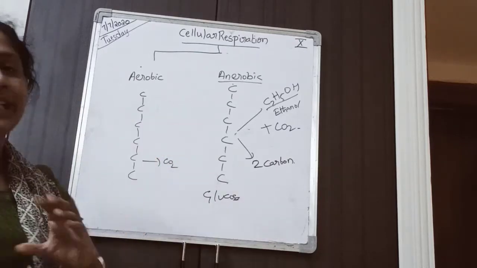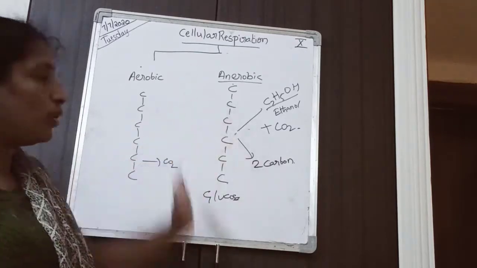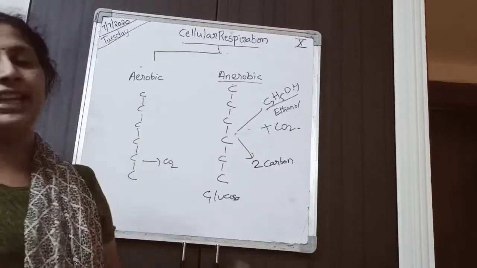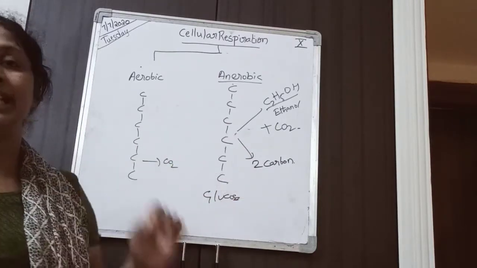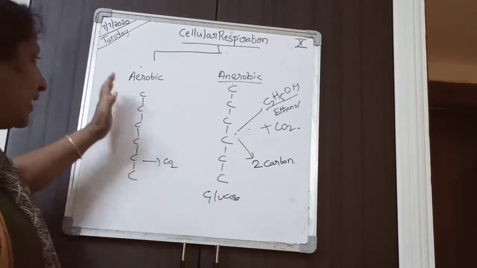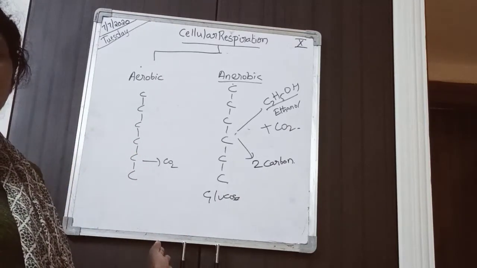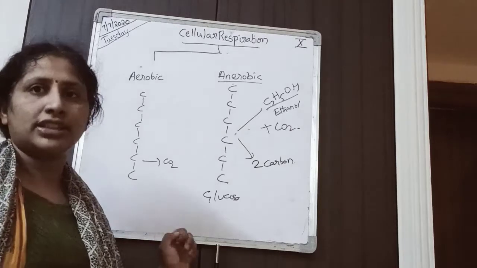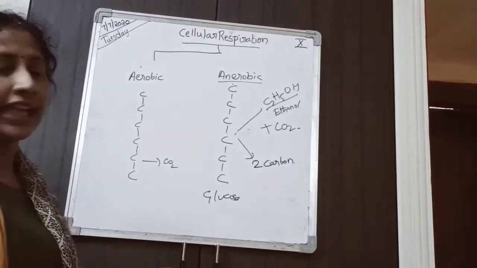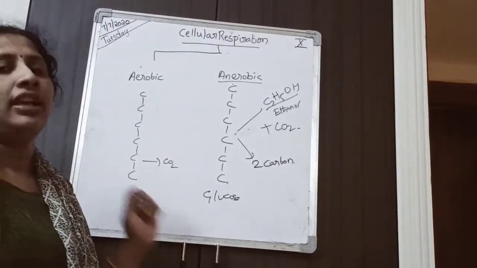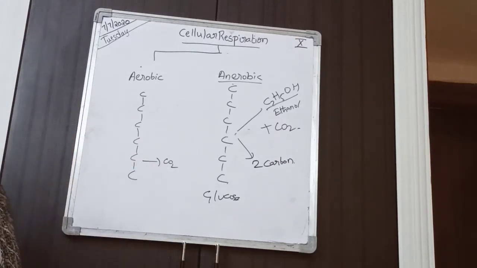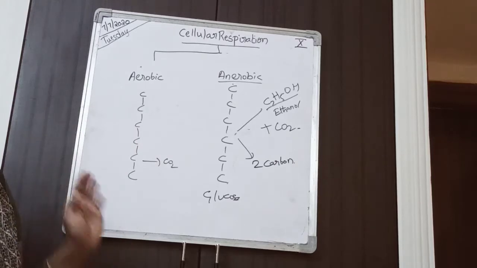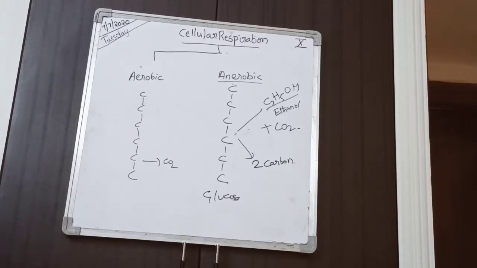So the glucose is incompletely broken, and that's why we are getting less energy. But in aerobic respiration, in the presence of oxygen, the glucose is completely broken down to give carbon dioxide. That's why we get more energy. Clear?